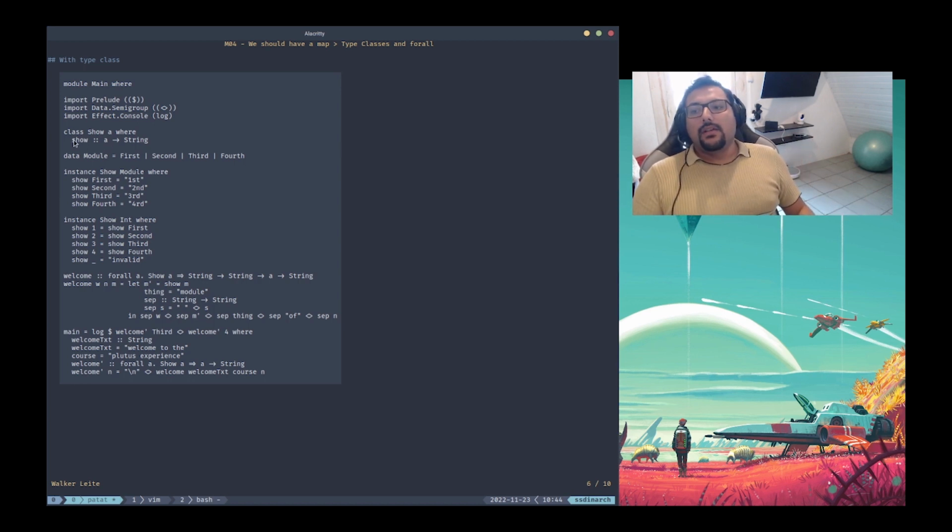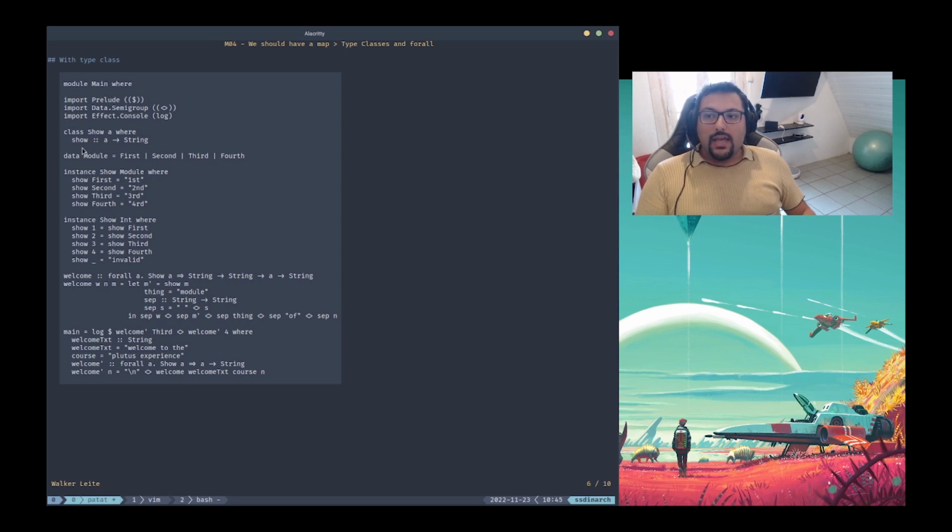Okay. So, but in type class we also have the members. Okay, and the members need to be functions. I mean, they should have type signatures. So each member has a type signature. So in this case, show has the type signature. Okay, and so we create the member show.